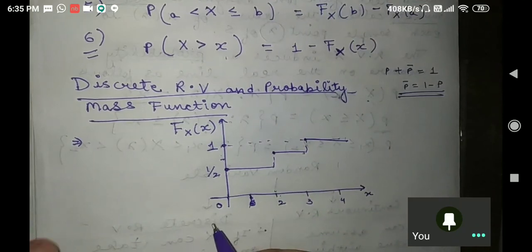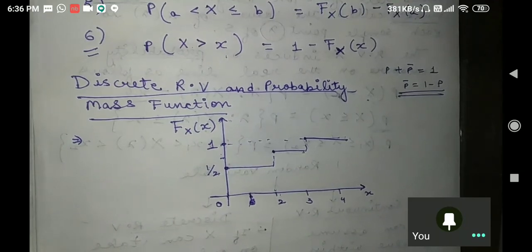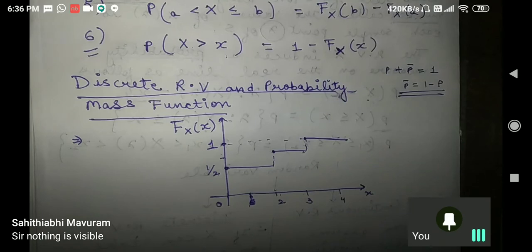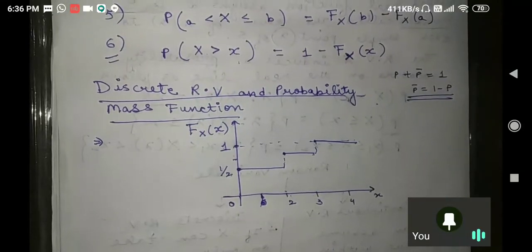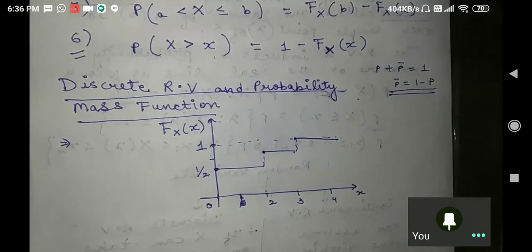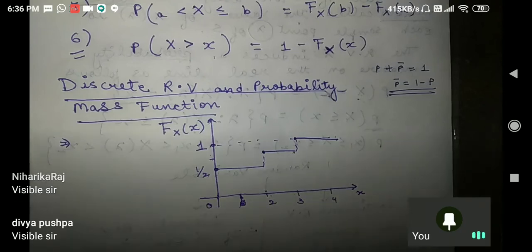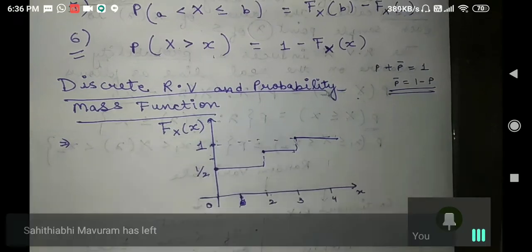Now let us understand what is the probability mass function. Okay, so probability mass function actually means what? That at particular values of x... sir, nothing is visible. Okay, is that so? It is not visible to anybody? Please respond. I hope it is visible. Visible sir. Please try to tap on my screen. Okay, there will never be a problem of visibility, that I can assure you.